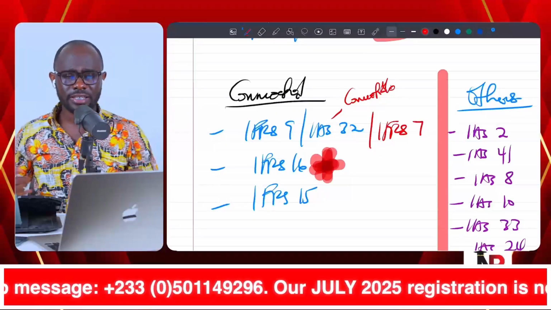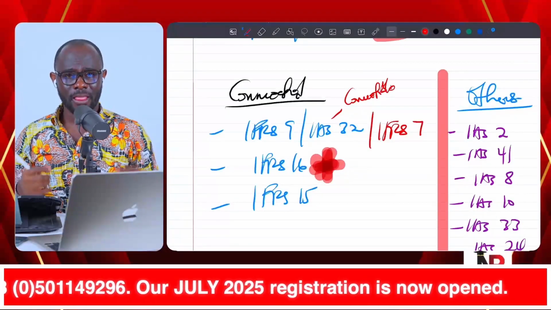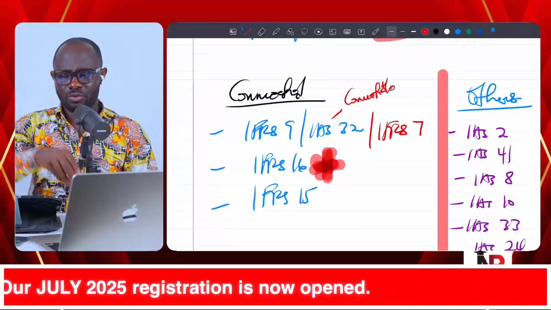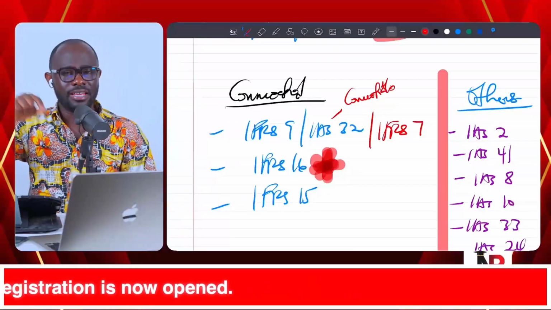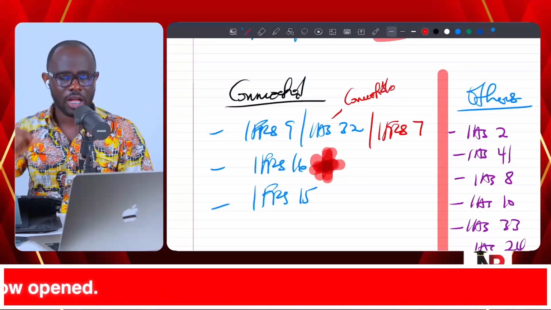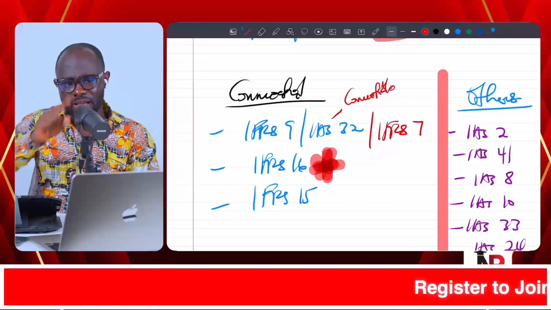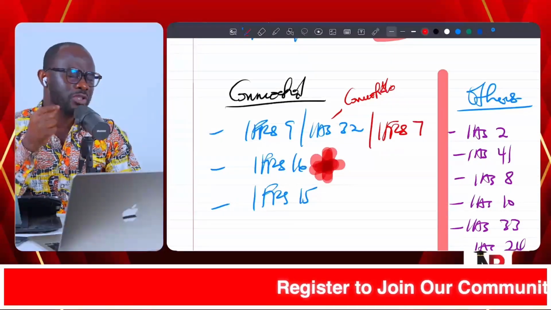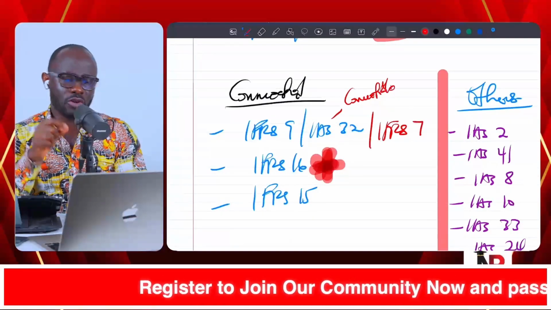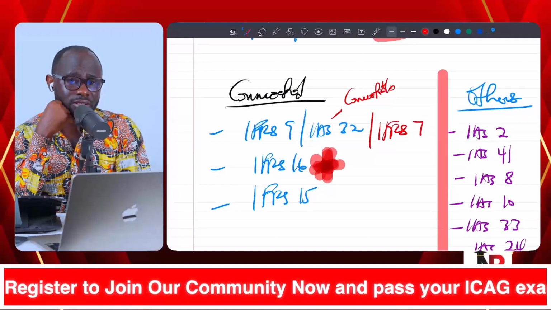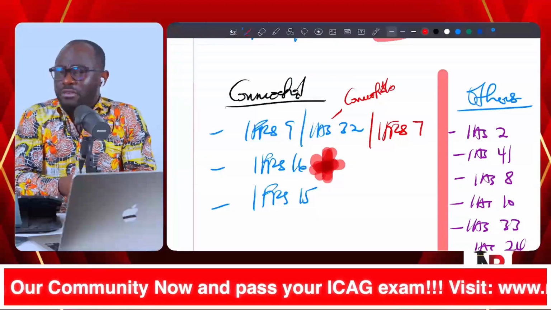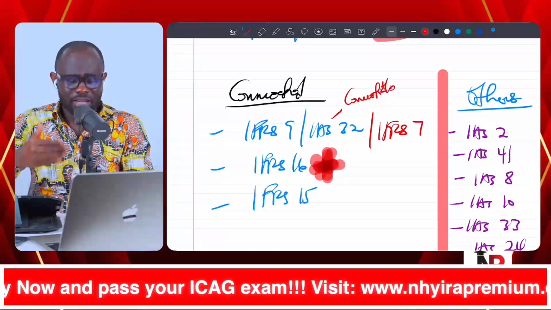Then you come to leases, IFRS 16. There is a part in leases where we talk about sale and leaseback transactions. In a sale and leaseback transaction, the way you treat it depends on whether the performance obligation has been satisfied or not in accordance with IFRS 15. Because if the performance obligation has been satisfied, then the transaction is a sale.